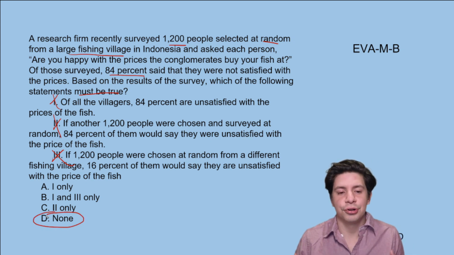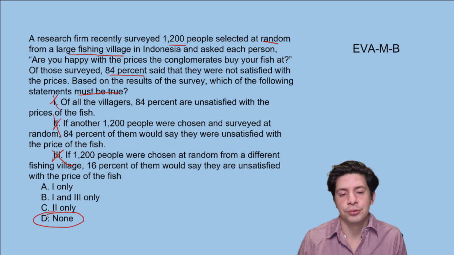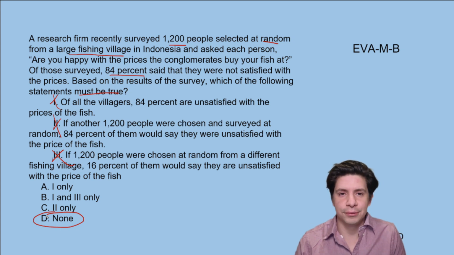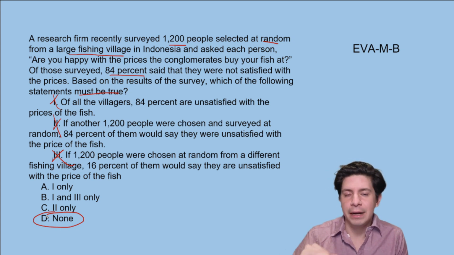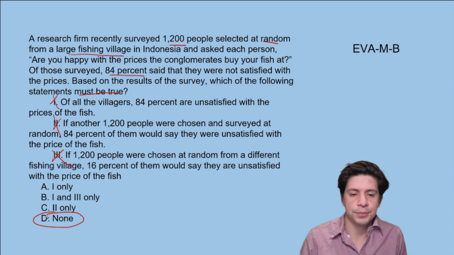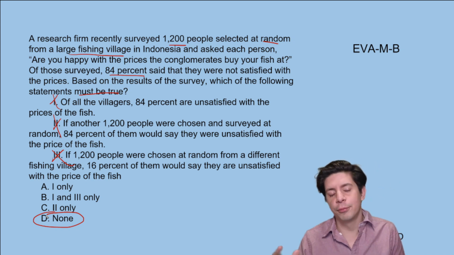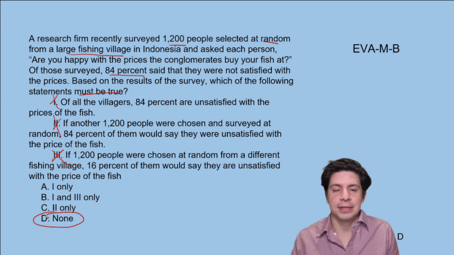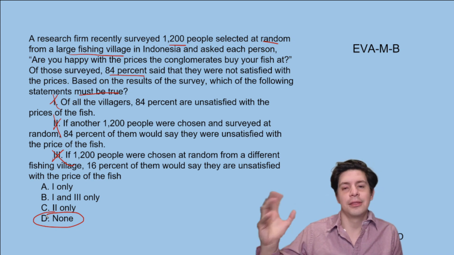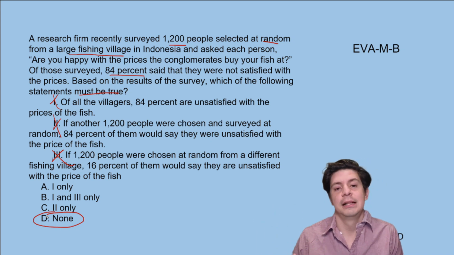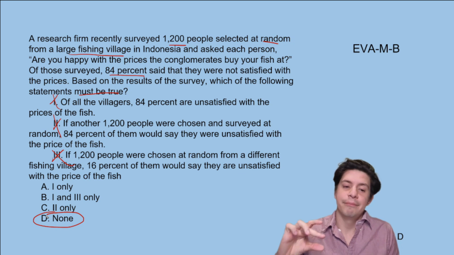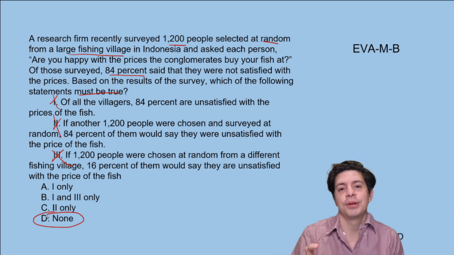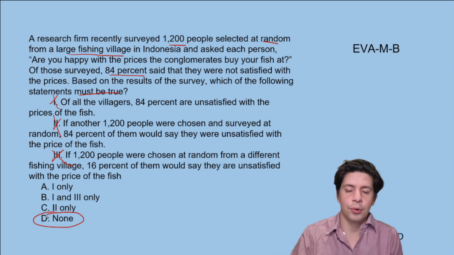Again, this one's testing your knowledge of how you can draw conclusions from samples and information, right? You have to be very hesitant when drawing conclusions. You can't just go willy-nilly and say 84% said this time, so it's always going to be that number. It's always an approximation. That's why there's margin of error, which is another section that we'll do a different day. But it's all about making some conclusions, but not being too bold or too strong with them.